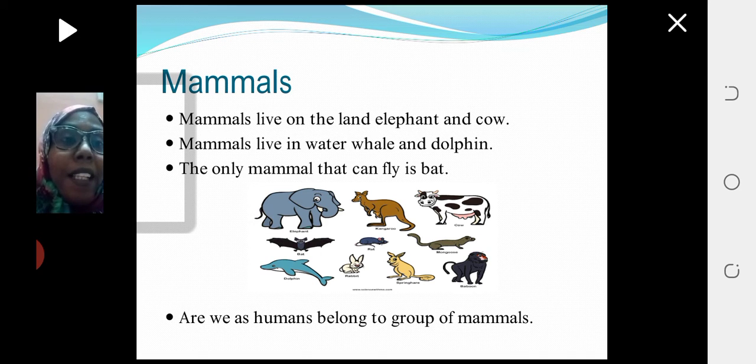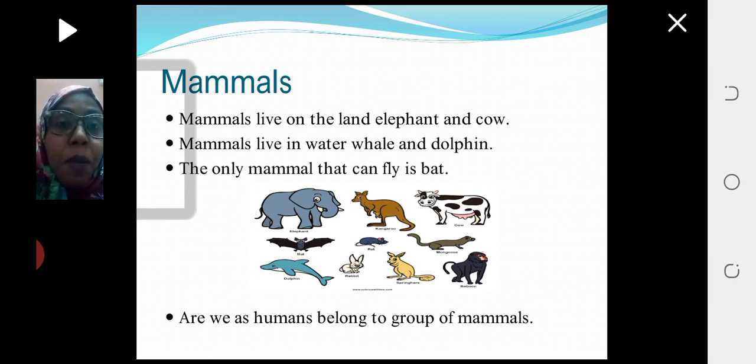Okay, whale and dolphin. You know that they don't have hair or fur. But this is feature number one, and they don't have it, dolphin and whale. But they give birth to their young and they feed their young milk. So they have most, not all, of the features. And also we put them in the group of mammals.